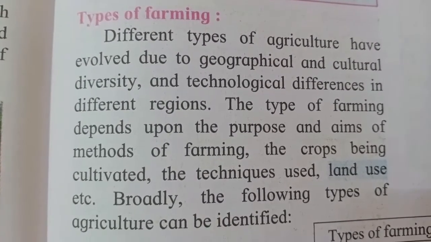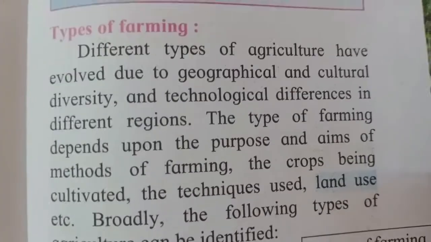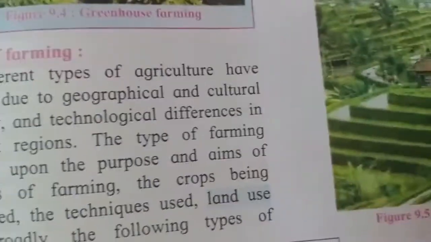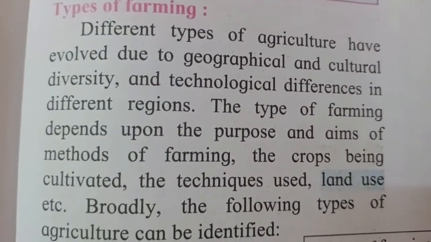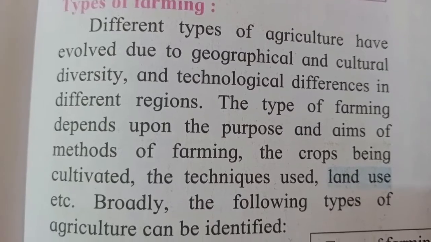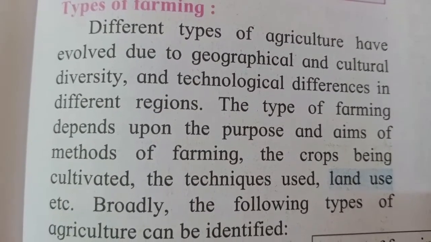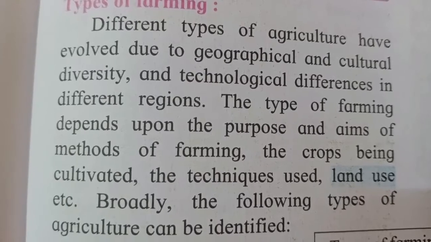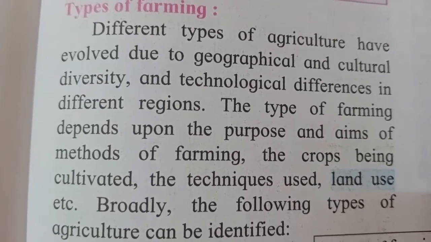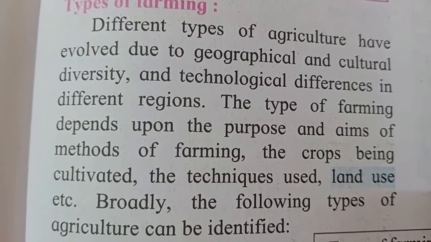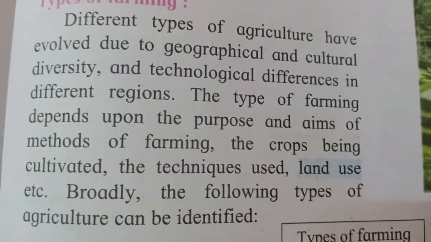Different types of agriculture have evolved due to geographical and cultural diversity. As we know, because of the geographical diversity, somewhere water is more available, there is more rainfall, somewhere there is less rainfall, some part is mountainous, some region has fertile soil, some area has desert land.